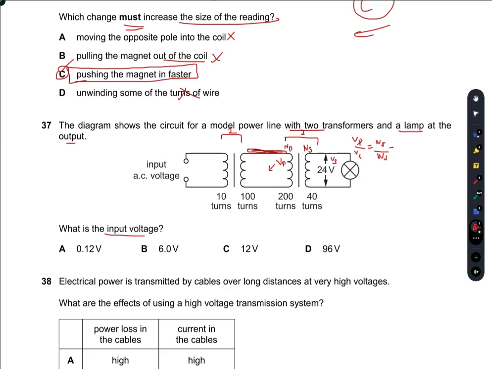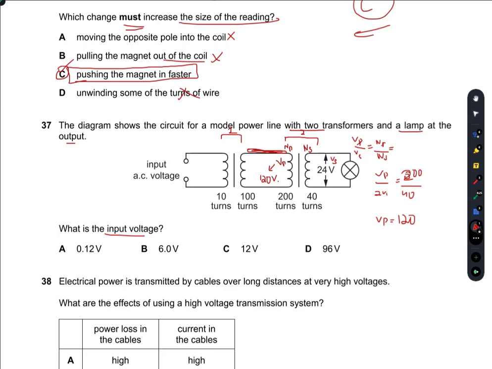That will be Vp over 24, which is equal to 200, the value of Np, over 40. If I put the values in the calculator, Vp is equal to 120. So there is a total of 120 volts here.